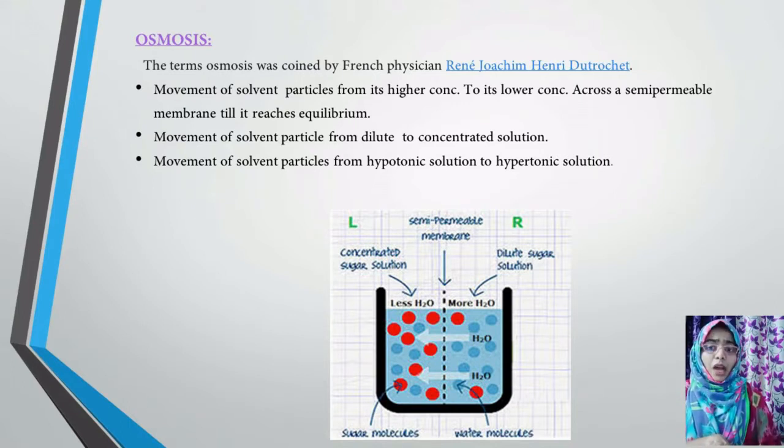So now, movement of particles will be where? I told you, from higher concentration to lower concentration. So how is it possible? You can have a doubt: okay, ma'am, we have lots of particles on the left hand side and we don't have any particles on the right hand side. Yes, that is the main difference. I told you that in pure water, the movement of particles will be very high, whereas in the concentrated solution, the movement of particles will not be high.